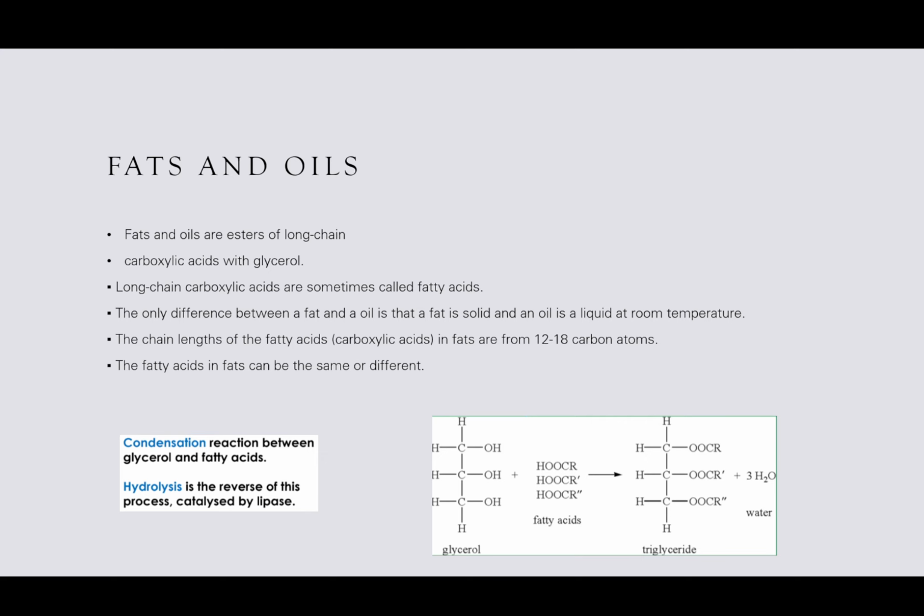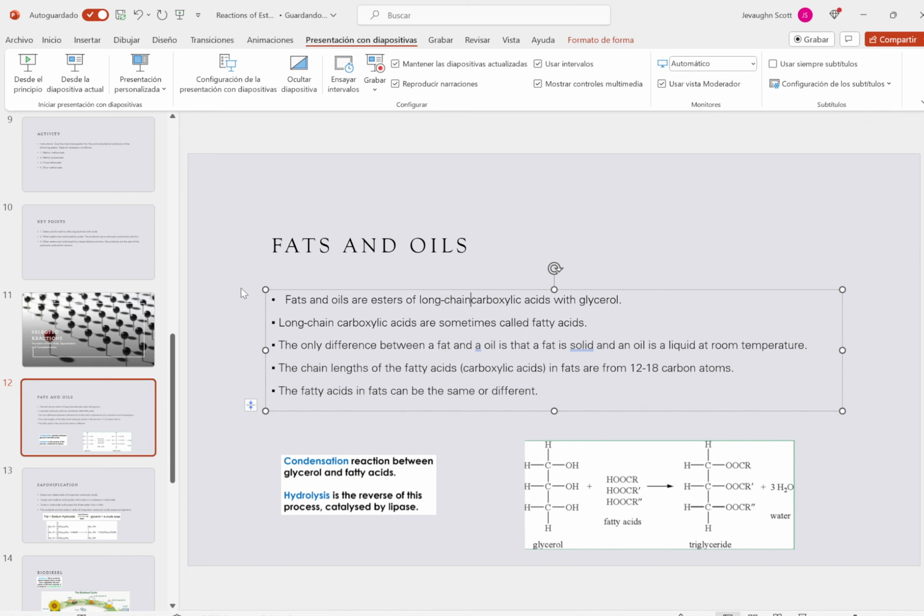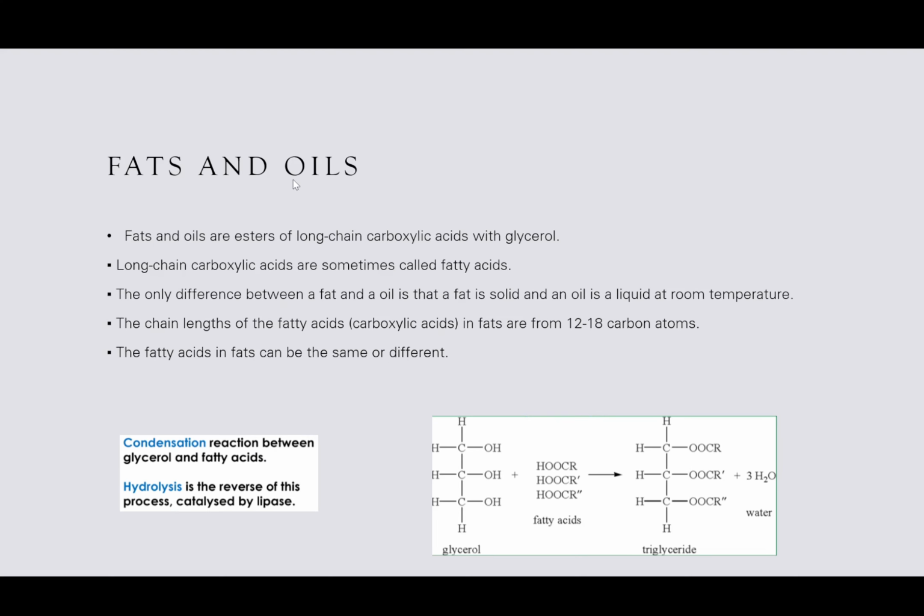So the difference between them is the saturation of the double bonds, right? So whether or not they're alkanyl or alkenyl in nature. So let's look at this now. Fats and oils are esters of long chain carboxylic acids with glycerol. Let me fix that error. I need to move this up to the same line. So fats and oils are esters of long chain carboxylic acids with glycerol.